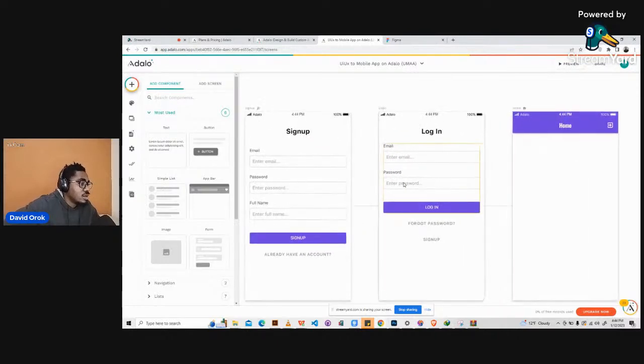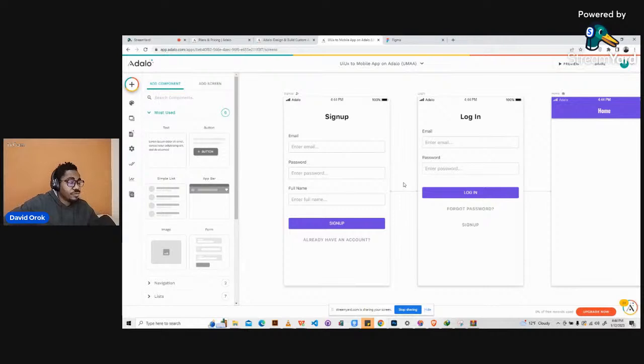When you're creating a new application on Adalo, it gives you three startup screens. So you have the sign up screen, which is your welcome screen as well. And then you have your login screen, which is just a normal screen. Then you have your home screen, which is actually a home screen. How do I know this?